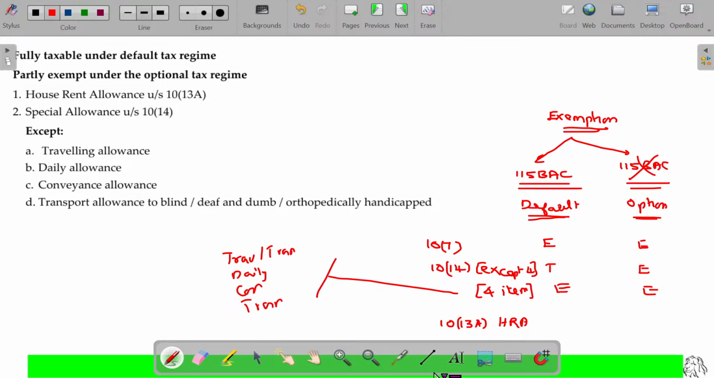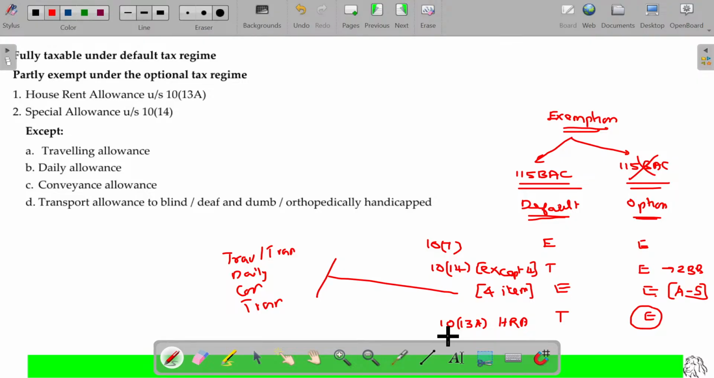If he receives any allowance for rental purposes, that will be totally taxable under the default tax regime. But in the case of the optional tax regime, of course, exempted. Though, exemption means in these cases Rule 2BB will be applicable. The allowance received minus actual spending will be subtracted, and the balance will be taxable. In the latter case, exemption will be up to a certain limit. That limit will be studied in detail along with Section 10 clause 13A. Hope you are now able to understand the grouping.